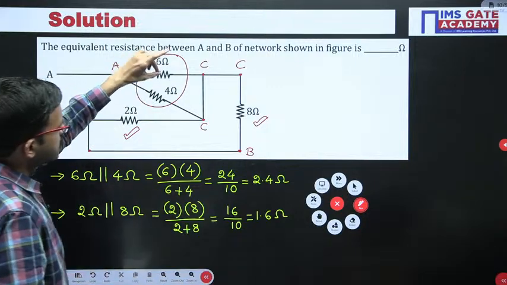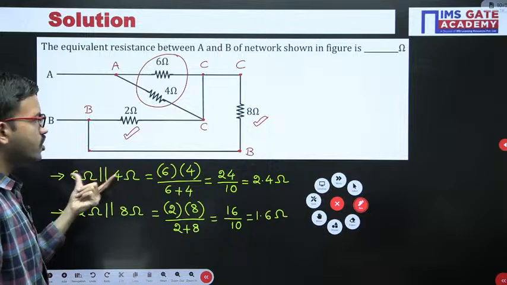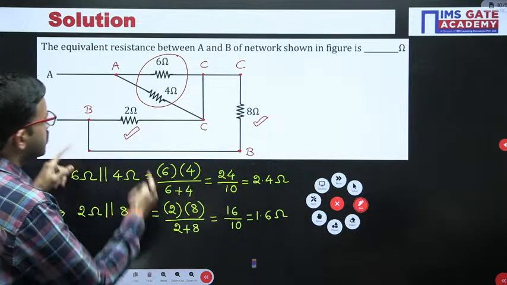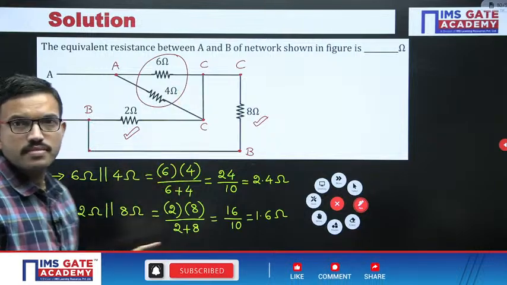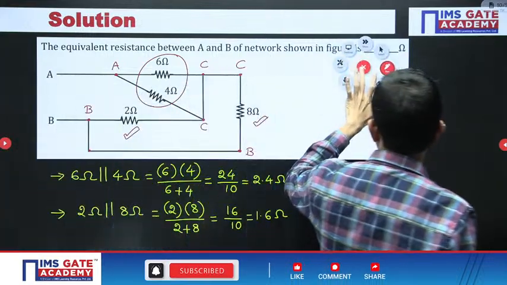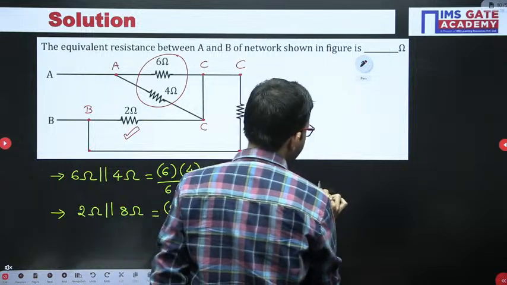Here after doing the simplification, between A and C we got one resistor. Next, between C and B we got another. Yes or no? Okay, just for reference I am drawing the circuit.